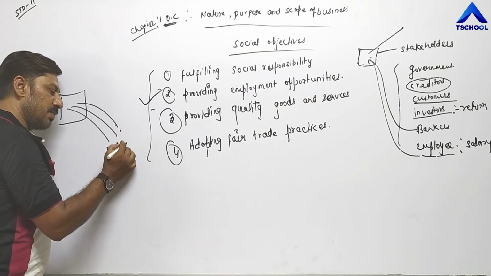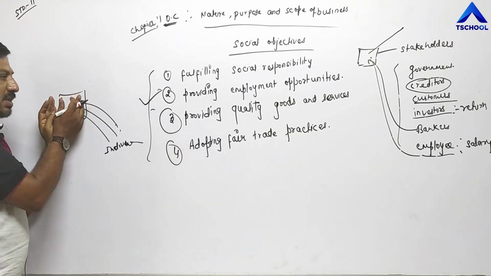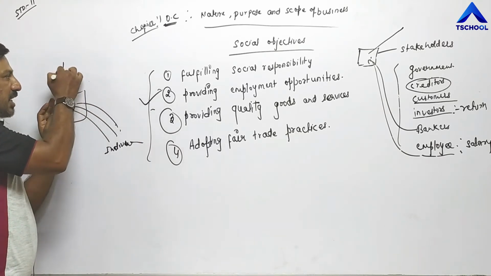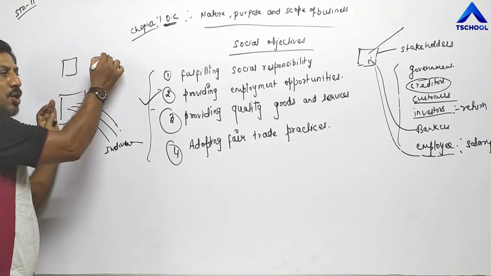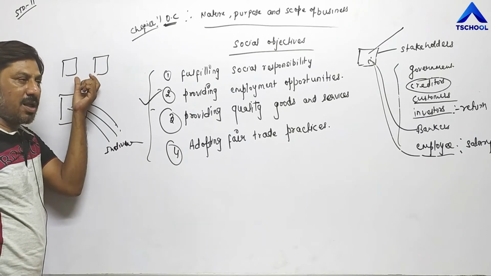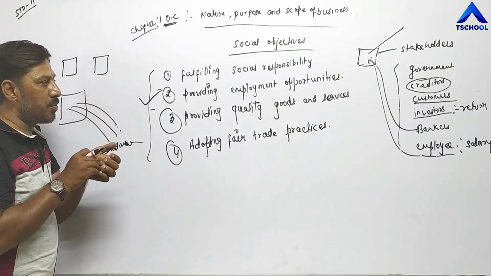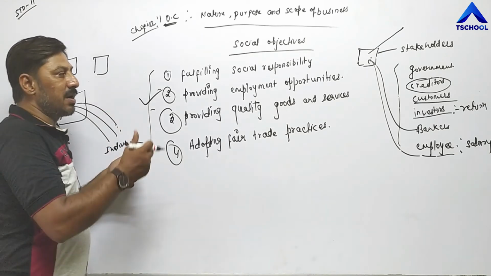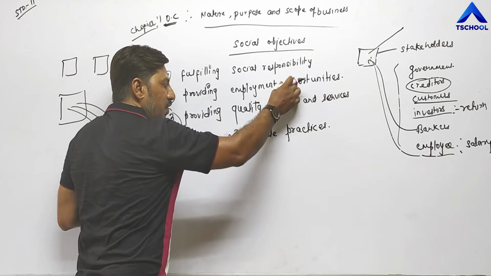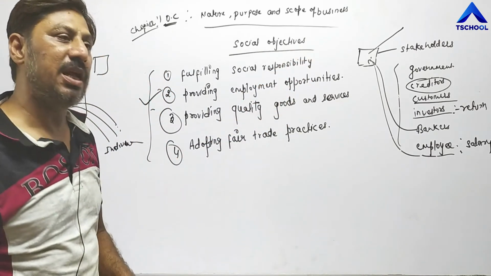In the same way, when business unit expands after some time, or they are setting up new branches, it means they are creating job opportunities for many individuals. So one of the objectives of business unit is to generate more and more employment opportunities for different types of individuals on the basis of their qualification, skill, experience.